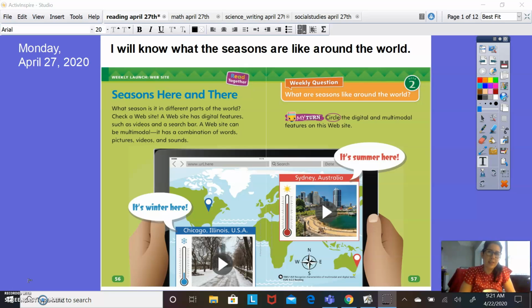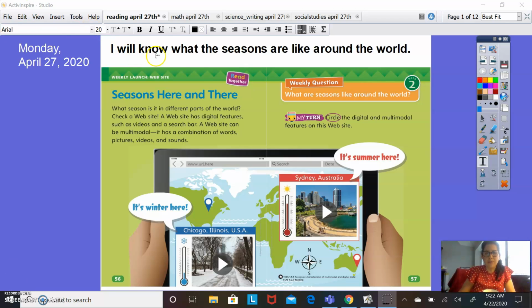And in reading today, we are going to talk about the seasons around the world. I know that we've been talking about seasons in science for the past couple weeks, but today and this week, our focus is going to be about what we know about seasons and what they're like all around the world. So let's go ahead and read our job together.